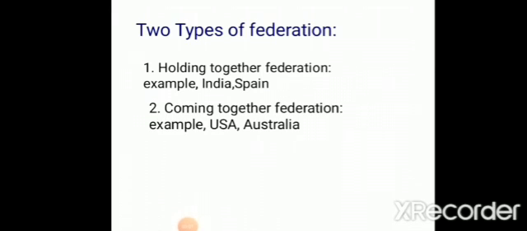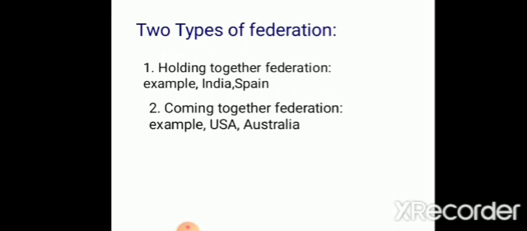Under the federal system, we have two types of federation. The first one is holding together federation. The second one, coming together federation. Now, what is holding together federation? In holding together federation, a large country like India divides its powers between the states and the central government. You can take the example of India itself. We have the central government and we also have the state government. However, the central government will have more power than the state government.